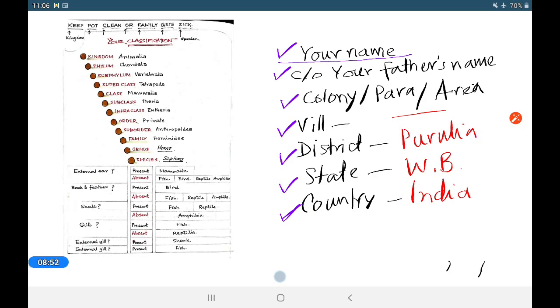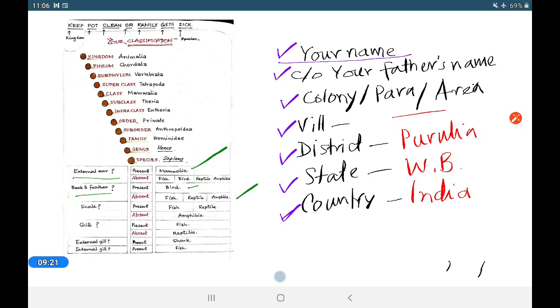Suppose it is asked whether the external ear is there in the animal. If I get the external ear, it is a mammal. If absent, then others: fish, bird, reptiles, amphibia. If beak and feather are there, then it is a bird. If absent, then fish, reptilia, and amphibians.